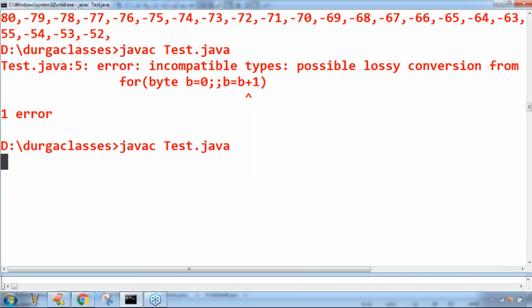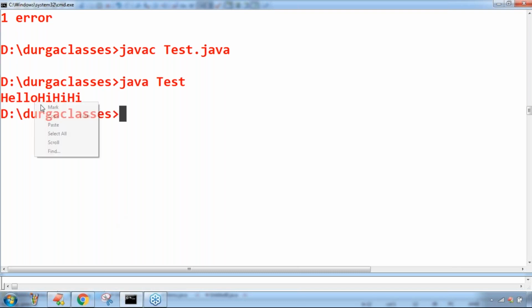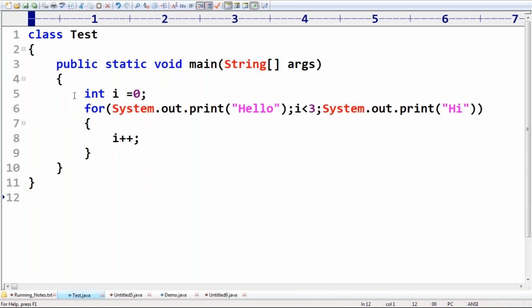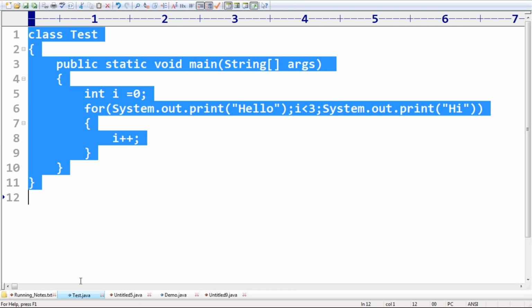Now have a look once. What output are we going to get? Have you observed? Hello, hi, hi, this is the answer we are going to get. Any doubt? Friends, all the things are very clear for you people. Not required to give much explanation about this. You respond. So is it valid or not?